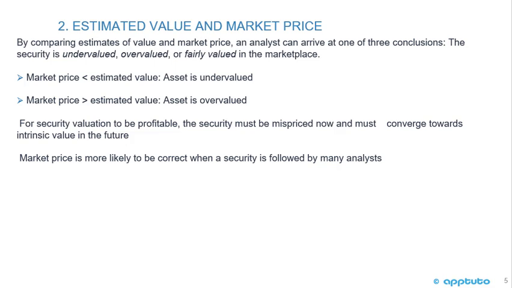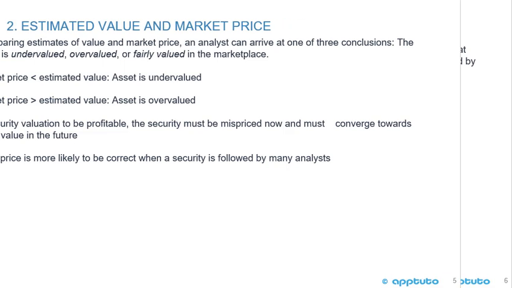For security valuation to be profitable, the security must be mispriced now and must converge towards the intrinsic value in the future. Market price is more likely to be correct when a security is followed by many analysts, and market price is more likely to be correct if markets are very efficient.